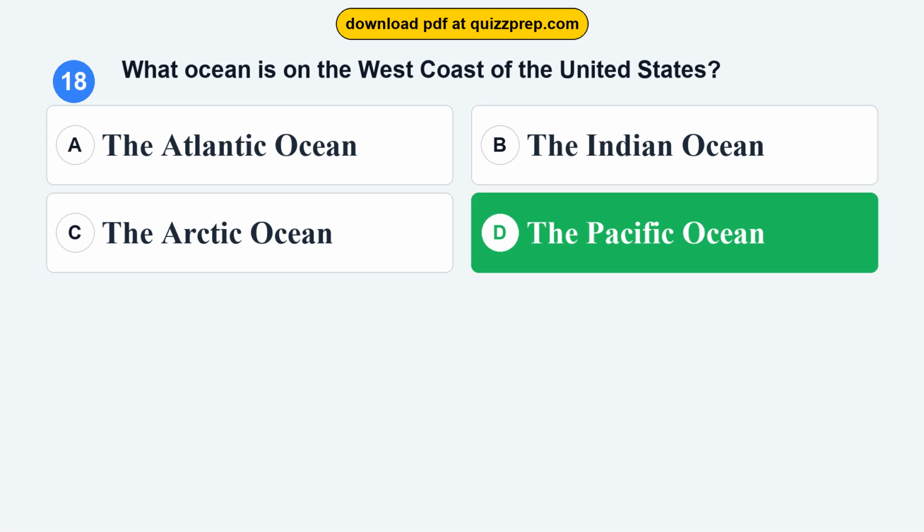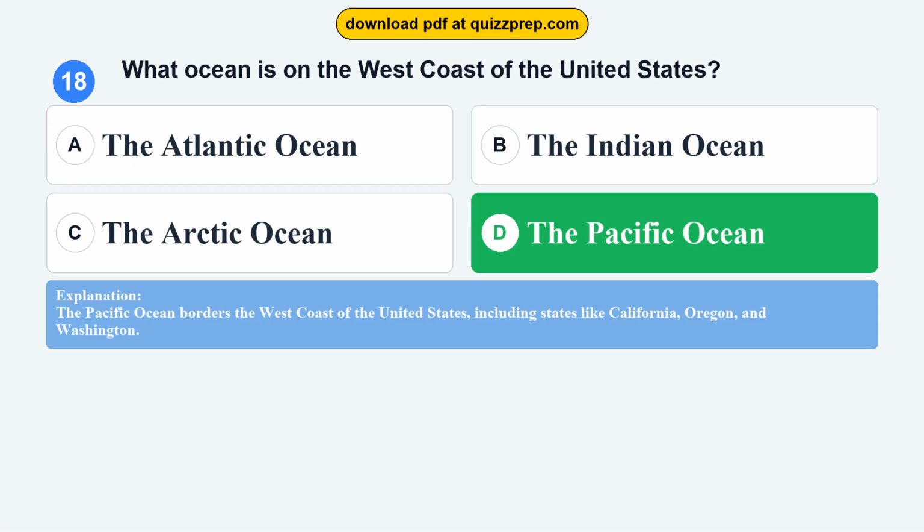The correct answer is option D, the Pacific Ocean. The Pacific Ocean borders the west coast of the United States, including states like California, Oregon, and Washington.